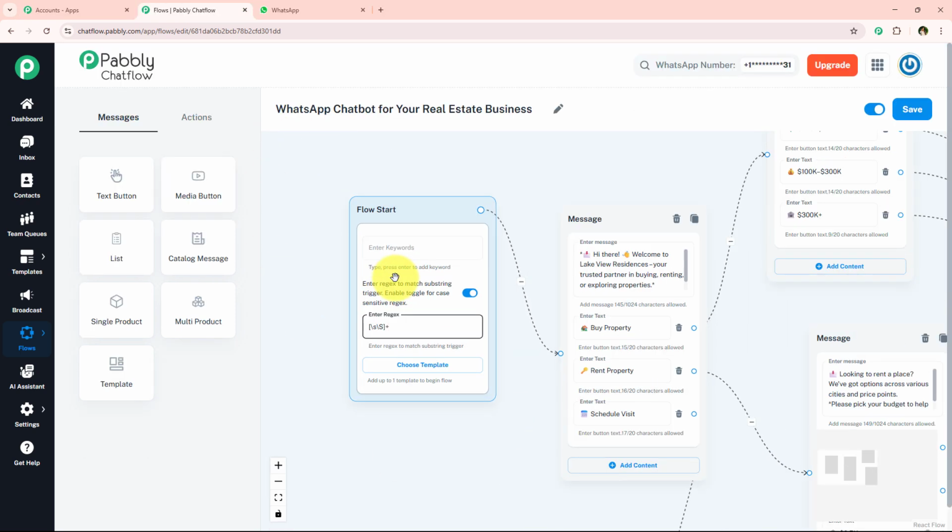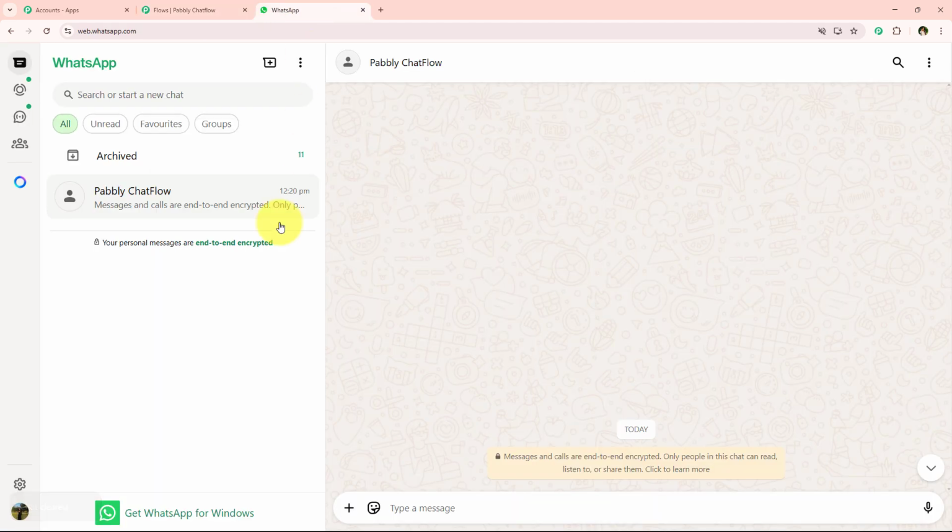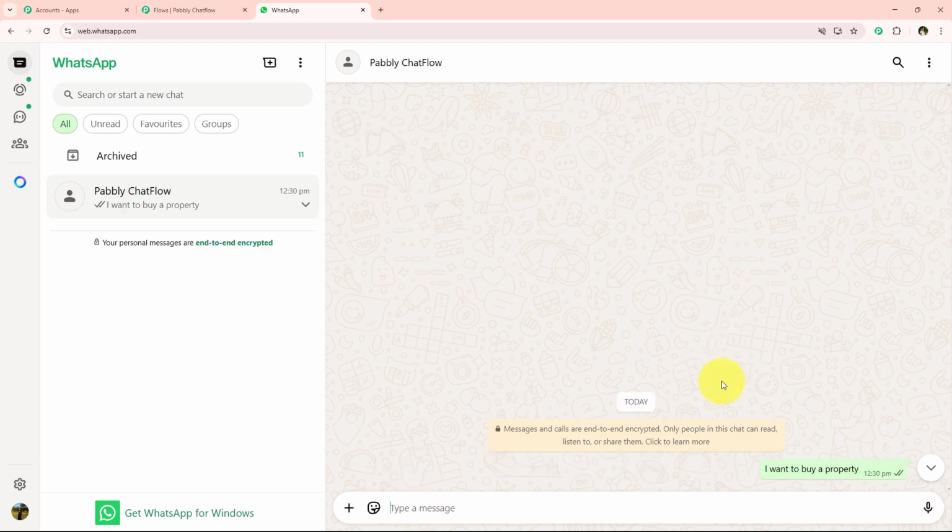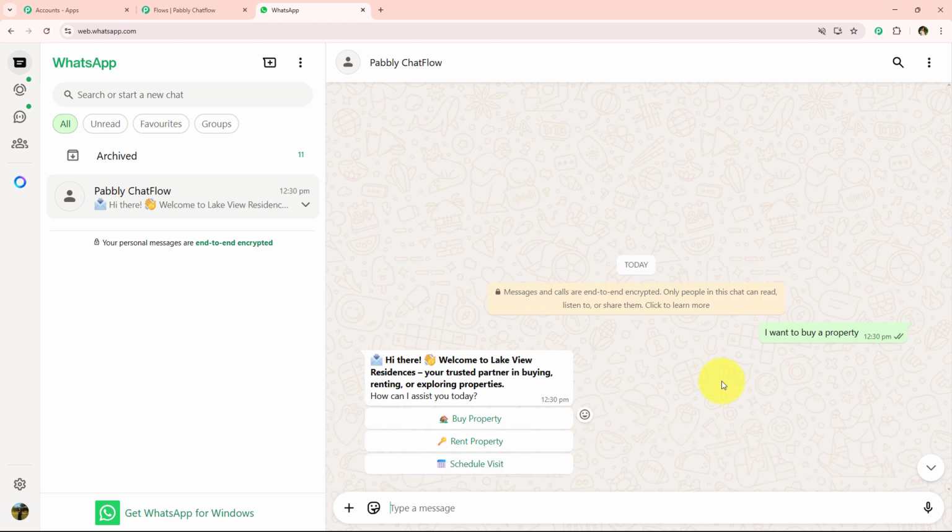To show you the proper working of this WhatsApp chatbot, I'm going to open my WhatsApp and send them a message. Let's say this: I want to buy a property. I've typed the message and I'm going to send it. Once I send this message, it says, hi there, welcome to Lakeview Residence, your trusted partner in buying, renting or exploring properties.